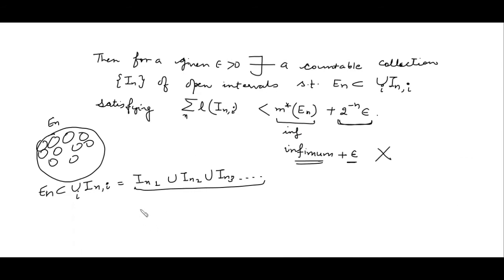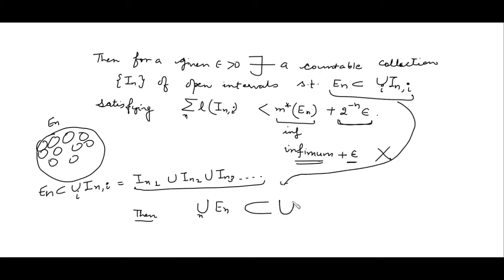So what we have: the union of E_n with respect to n will be contained in the union over n of the union of I_ni, right? Further we know that a countable union of countable sets is countable, so this is again a countable collection which covers the set, the union of E_n.